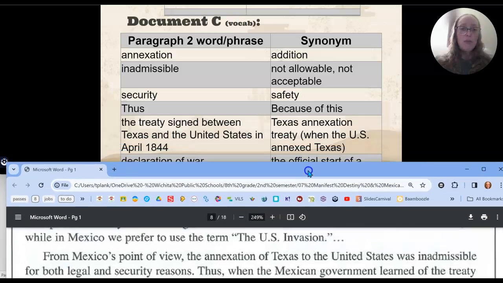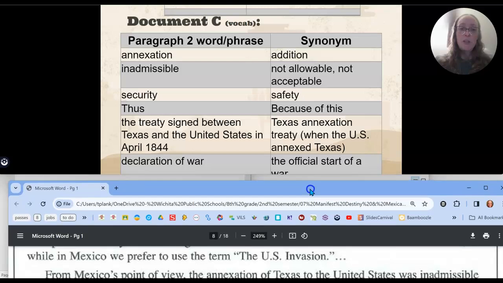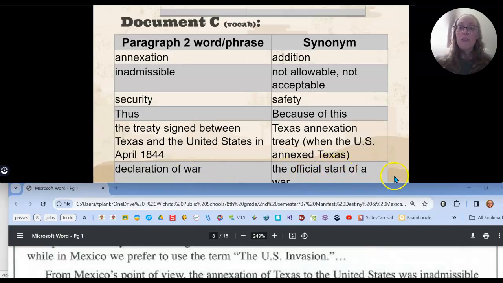So the vocabulary there, the treaty that they're talking about that was signed between Texas and the United States in April of 1844 was the Texas Annexation Treaty, when the U.S. annexed Texas. And according to Mexico, their feeling on this, a declaration of war, which is the official start of a war. So taking a look, Mexico's perspective. Texas should still be part of Mexico. The U.S. adding Texas was like declaring what on Mexico?